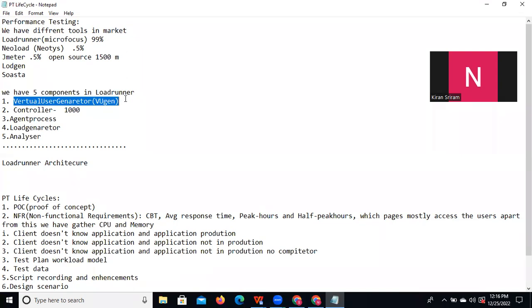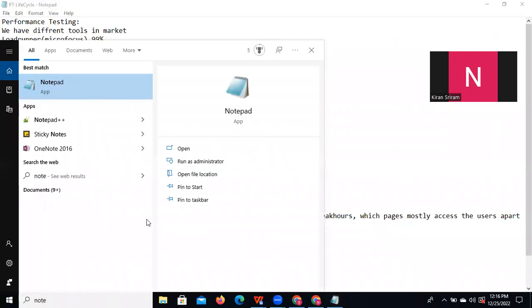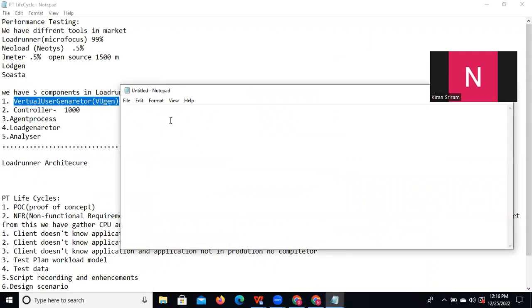So what is the business flow? The business flow is the application you are testing. For example, if you are testing the Facebook application, Facebook is your business flow. Maybe you are working on the Paytm application, that is your business flow. Maybe you are working on some ICICI bank application.